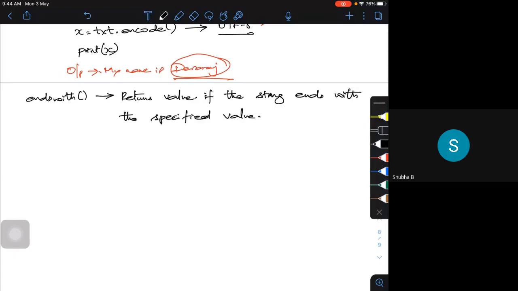Okay, so let me take an example. Say, let me use txt, some text, is equal to "welcome to India." And at the end I'm going to put a full stop.